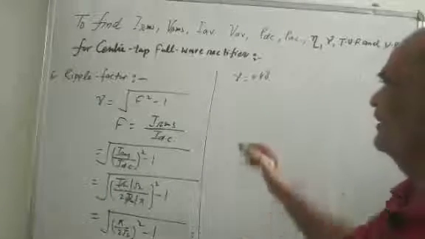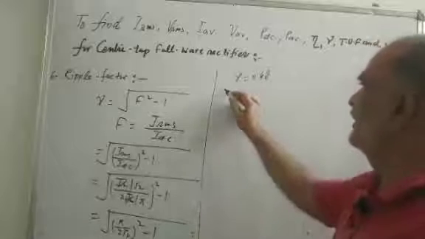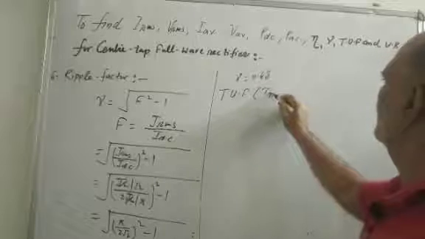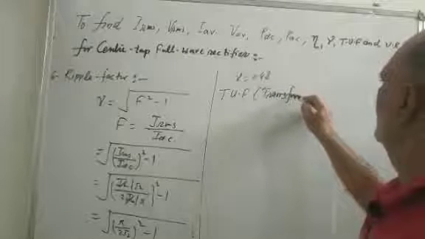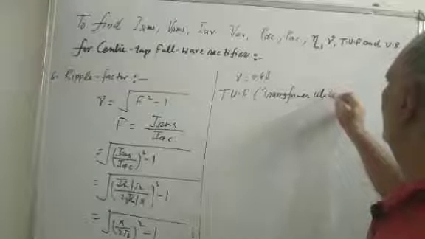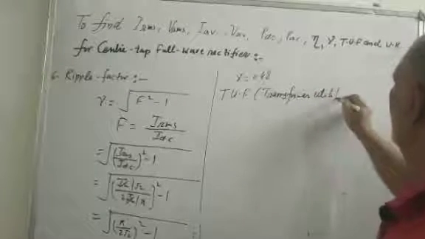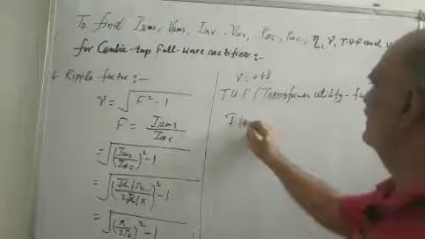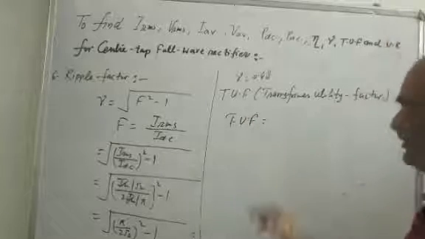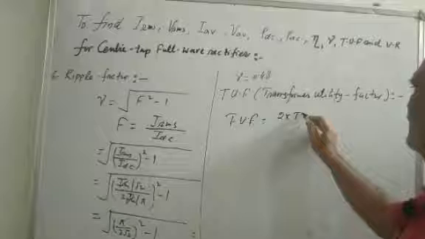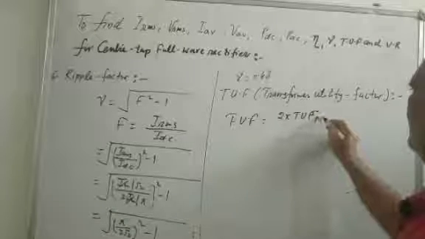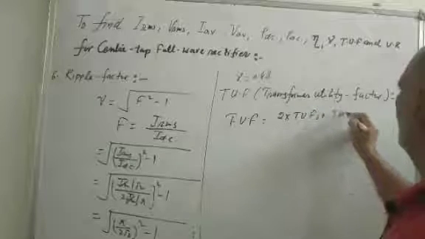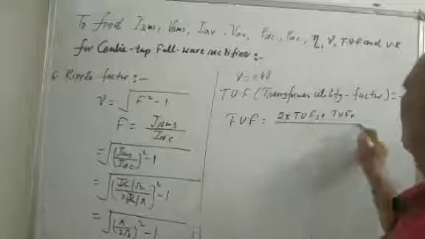Next, after ripple factor, is the transformer utility factor, TUF. Transformer utility factor. TUF of the center tap is equal to 2 into TUF of secondary plus TUF of primary, divided by 2.